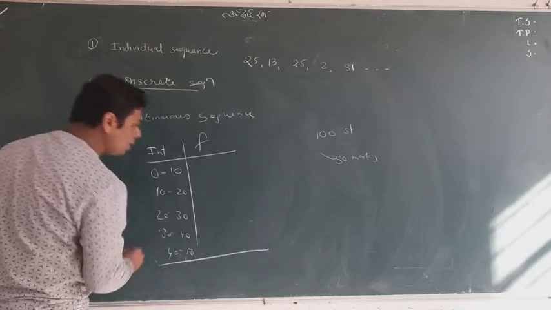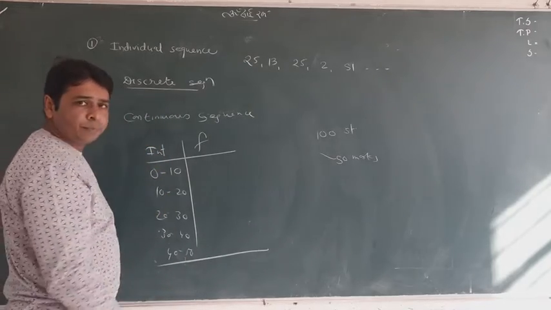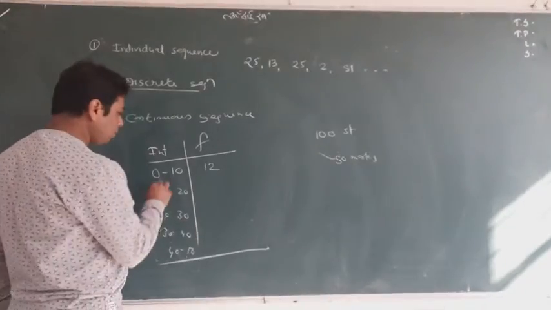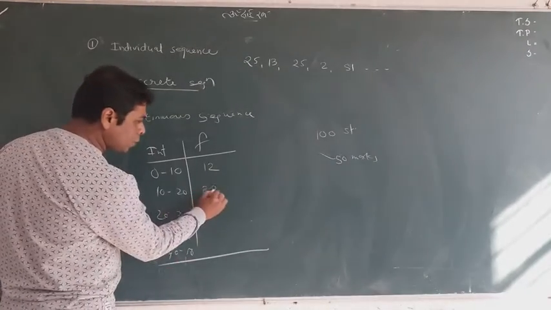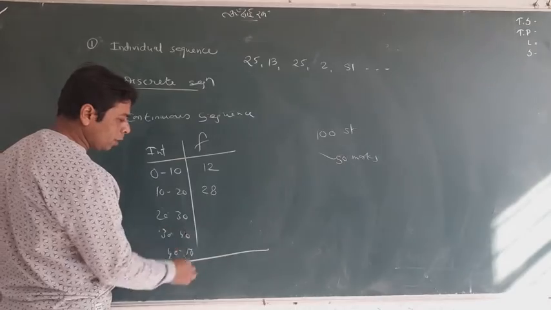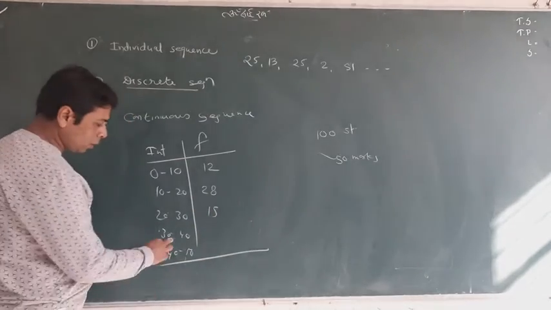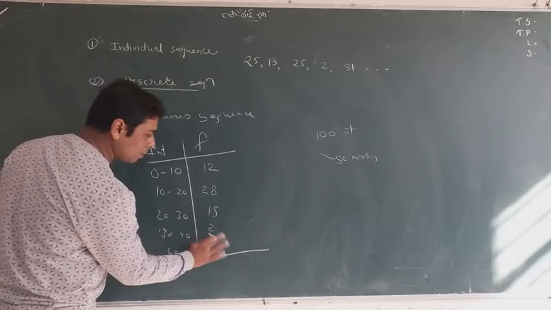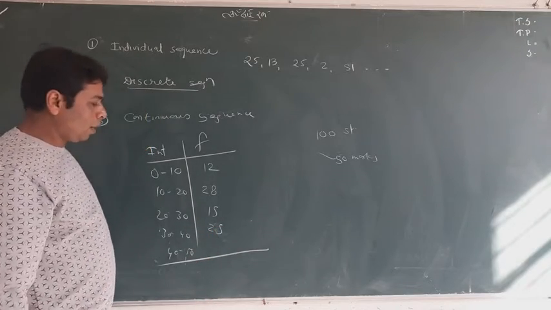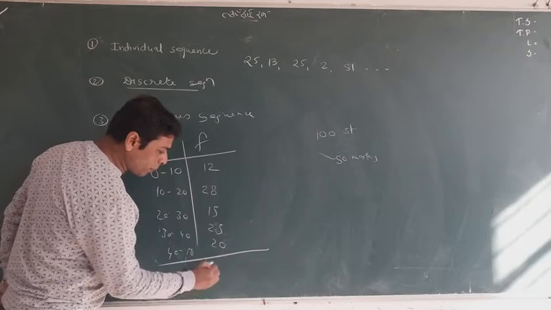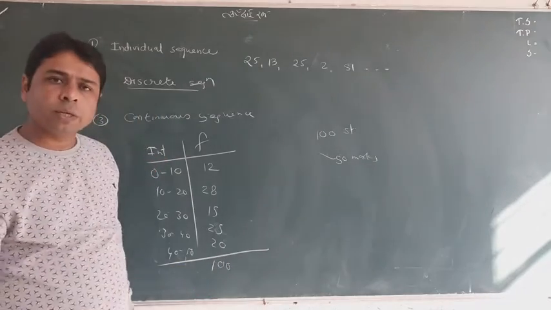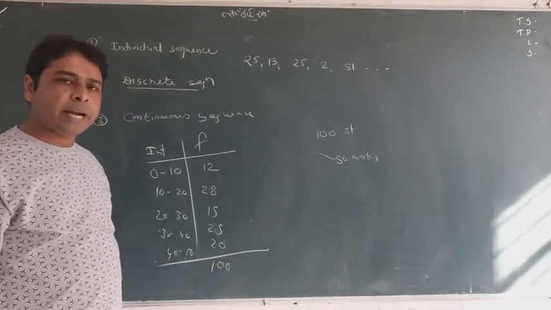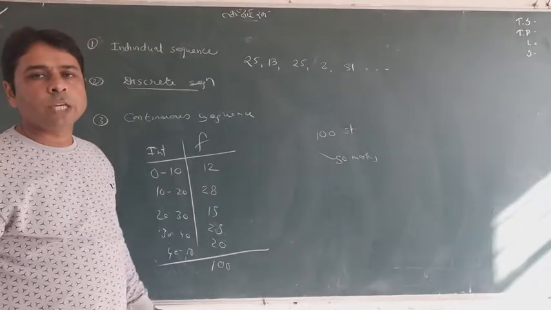Suppose from 0 to 10, 12 students got marks. From 10 to 20, 28 students got marks, 20 to 30, 15 students, then 25 students for the next interval, and 40 to 50, 20 students. So in total we have 100 students. When the sequence is given like that, it means it is a continuous sequence.